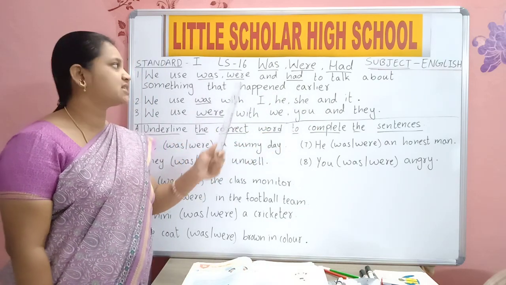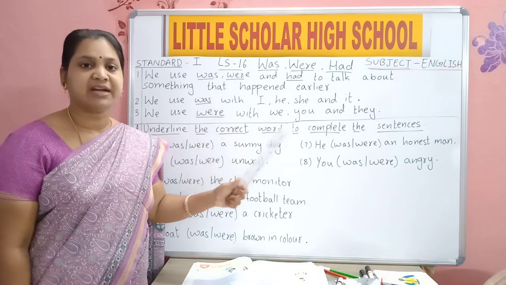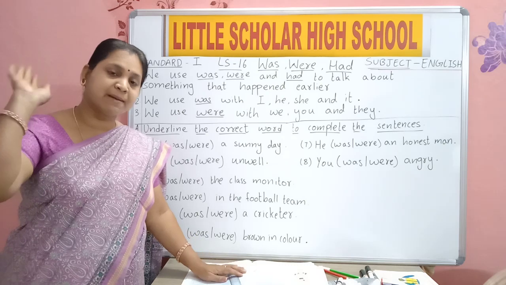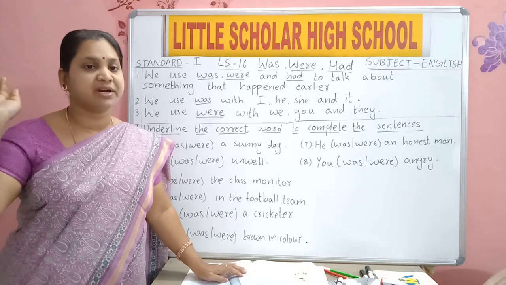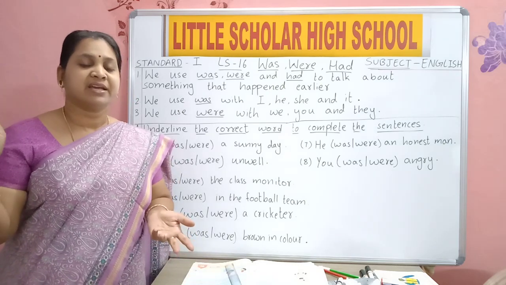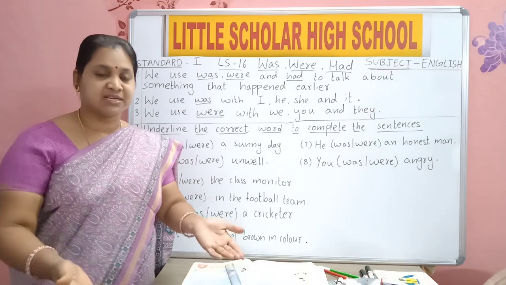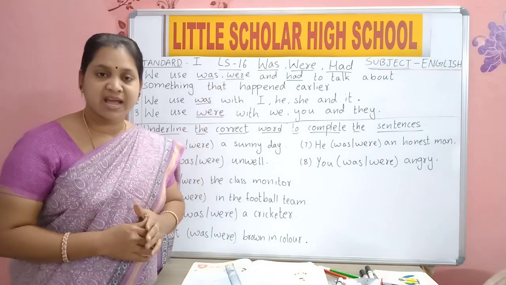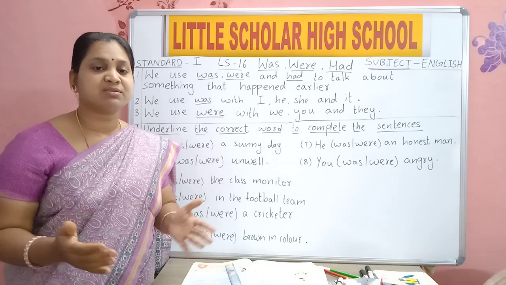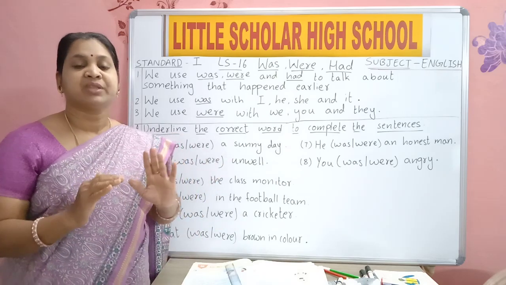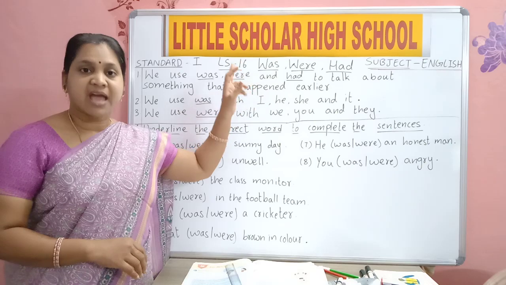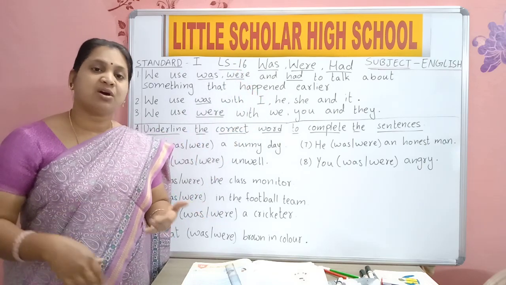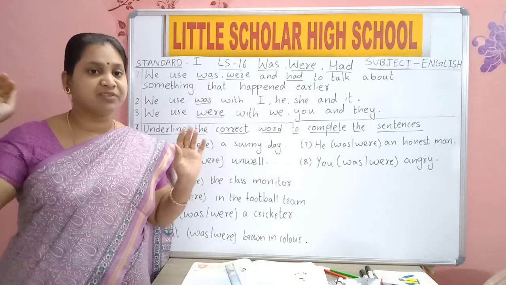So these words was, were and had are used when we are talking about something that has already completed. Earlier means already completed, not present. Present is what is going on. No, we won't use was, were and had when we are talking about things which are happening right now. Was, were and had are used to talk about things which have already finished.